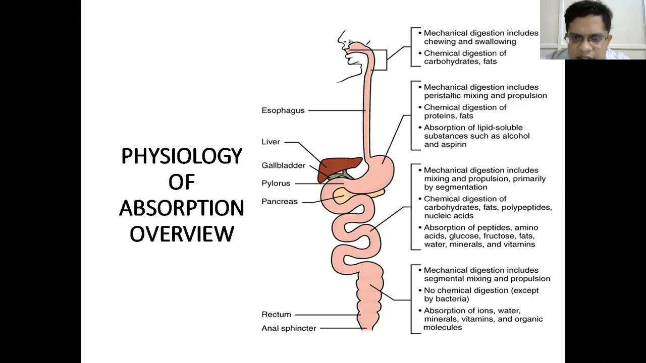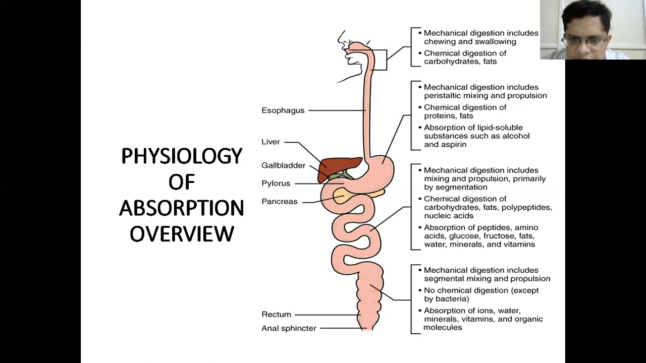Then, the esophagus acts only as a conduit for the passage of the food. When the food reaches the stomach, we have mechanical digestion, including peristaltic mixing and propulsion. Then, chemical digestion of proteins and fats. Pepsin is the enzyme in the stomach which starts the digestion of proteins. And absorption of lipid soluble substances such as alcohol and aspirin occurs in the acidic environment in the stomach.